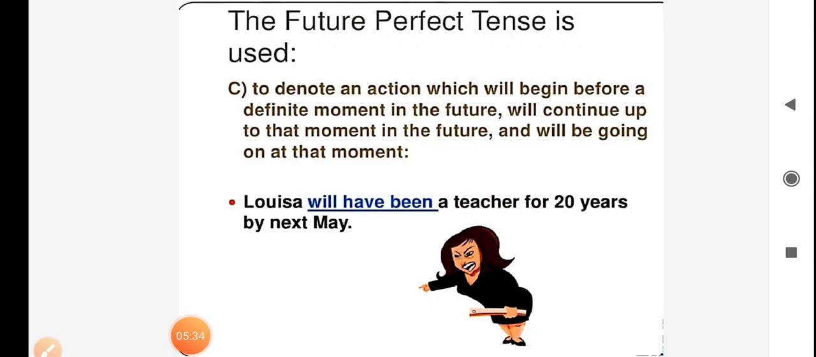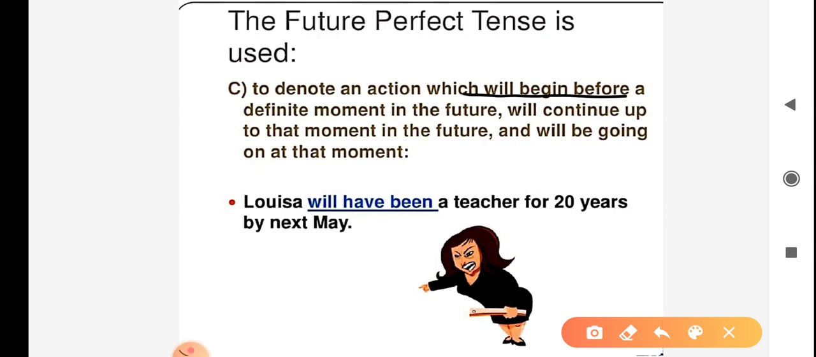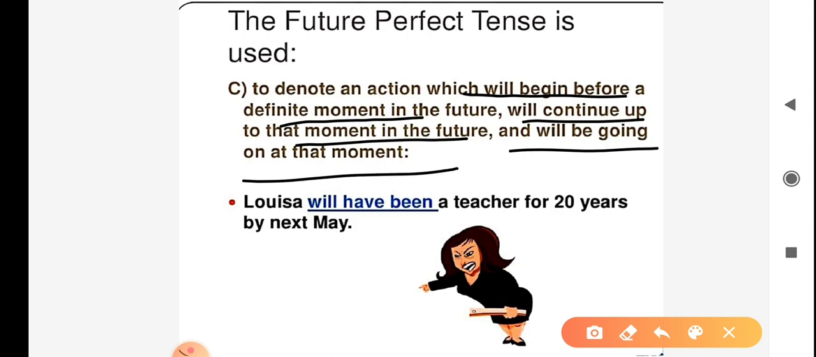The future perfect tense is used to denote an action which will begin before a definite moment in the future, will continue up to that moment in the future, and will be going on at that moment. For example, Loisa will have been a teacher for 20 years by next May.